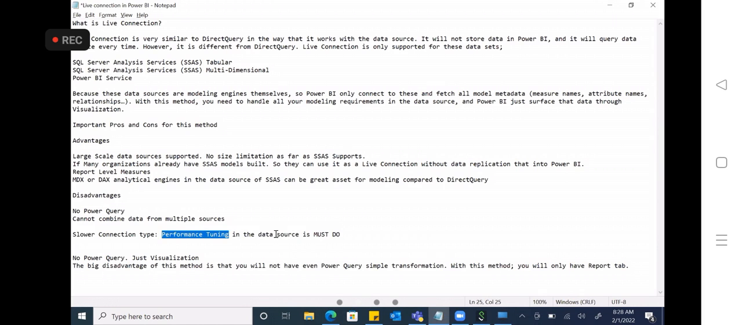So performance tuning has to be done in the data source. The data source means the SSAS tabular model or SSAS multidimensional model only. You need to do the performance tuning. Okay, you need to do the performance tuning. So as I said, no Power Query, just visualization.